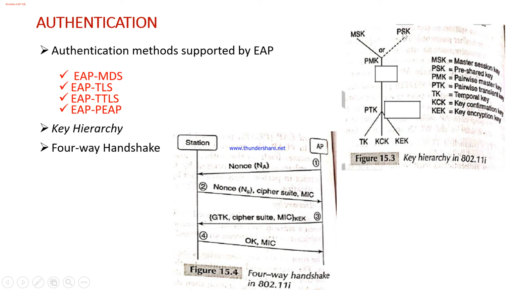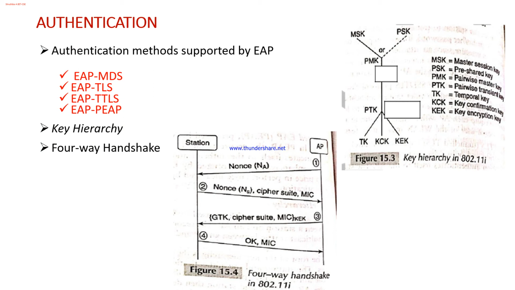In the case of the master session key, both the station and the authentication server come to an agreement to make use of this master session key, and the same is conveyed to the access point. But in the case of the pre-shared key, each station is deployed with this pre-shared key, and it is known to the station and the access point, which rely on it. Next is the pairwise master key. This will be 256 bits.